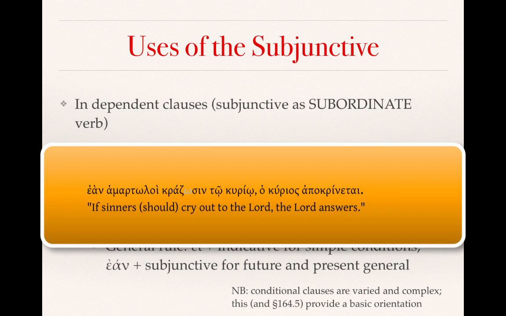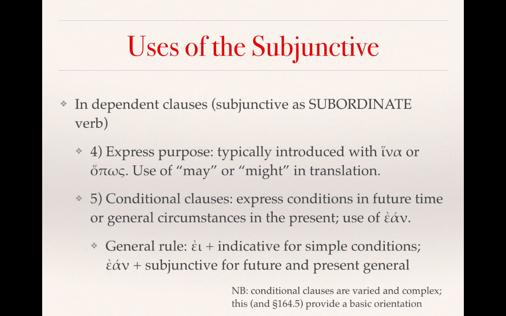An example of a conditional clause would be, ean hamartoloi krazosin to kurio, ho kurios apokrinetai. And we would translate this as, if sinners cry out to the Lord, he answers. This is an example of a present general condition. We might even translate, whenever sinners cry out to the Lord, he answers them. So the crying out to the Lord is this notion of a general present condition that is met with this present response of the Lord.